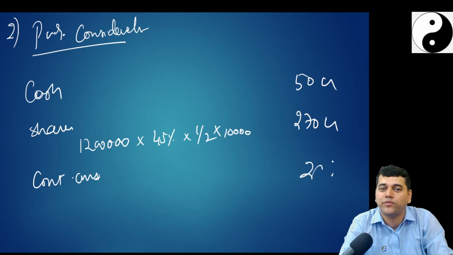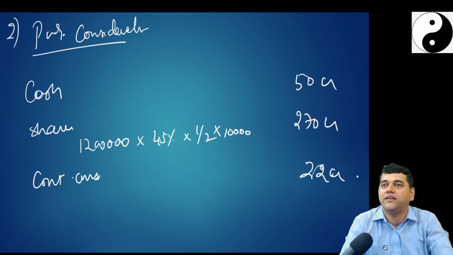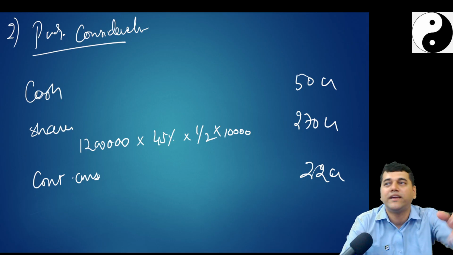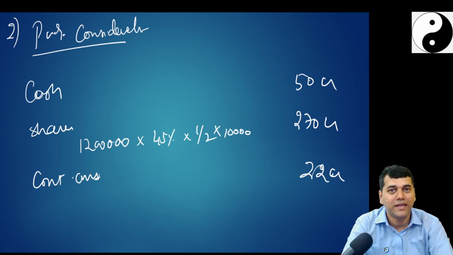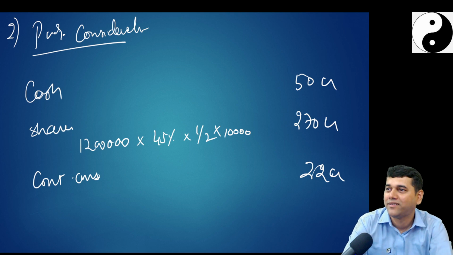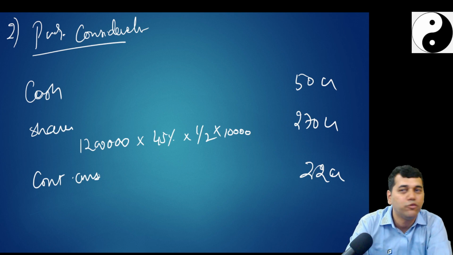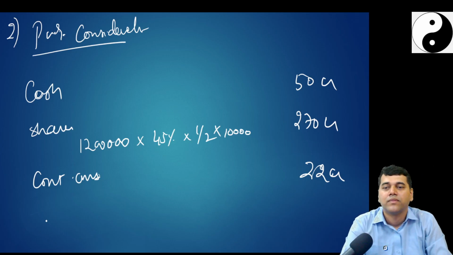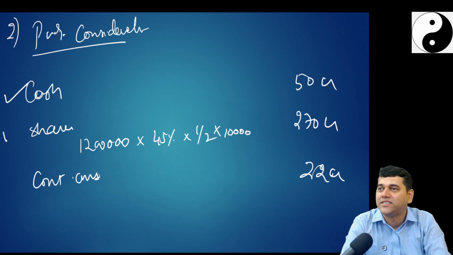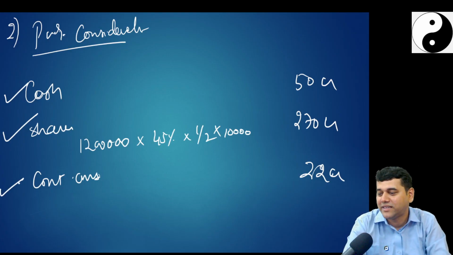$22. You know that on 1st of January you have agreed to pay if the profits increase. That's a contingent consideration. See, by now it's plug and play only. We are not discussing any new concepts, only small concepts. Is there anything else you paid? Cash you have paid, shares you have issued, contingent consideration, then